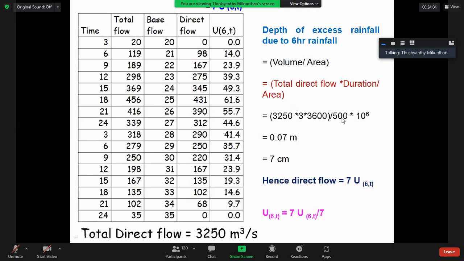Then area is 500 kilometer squared; change to meter squared, 10 to the power 6. Divide meter cube by meter squared to get the answer in meter. Do the calculation.